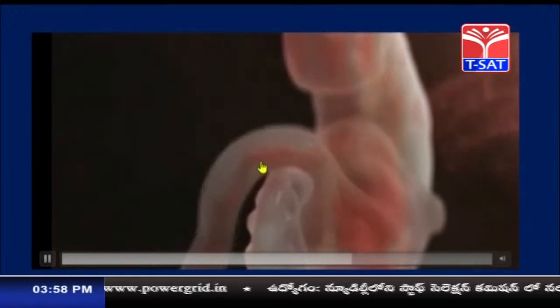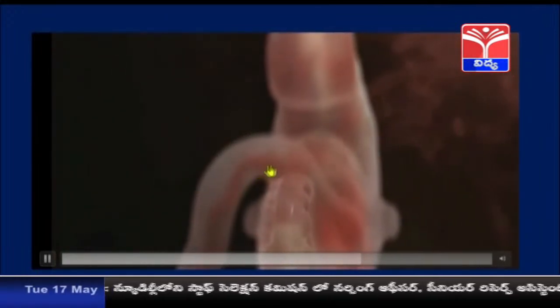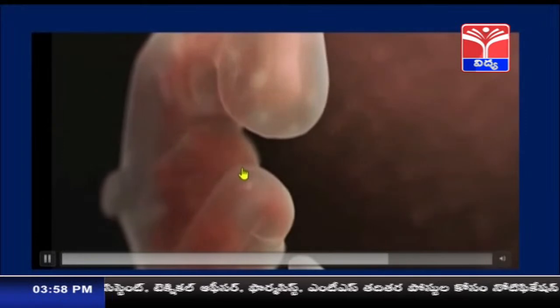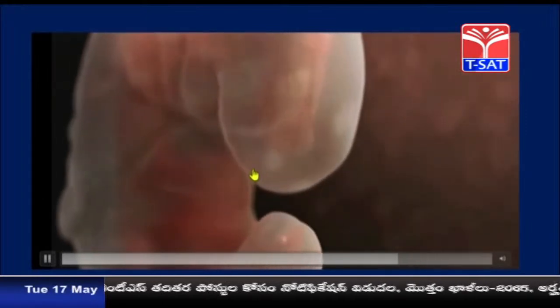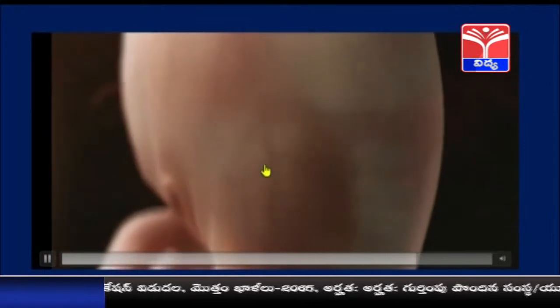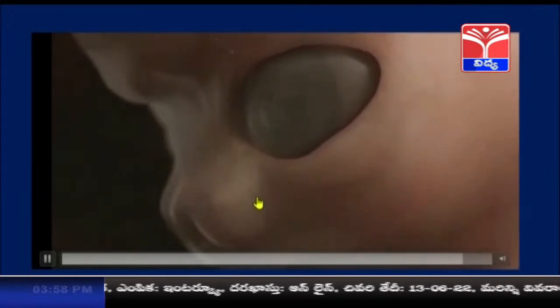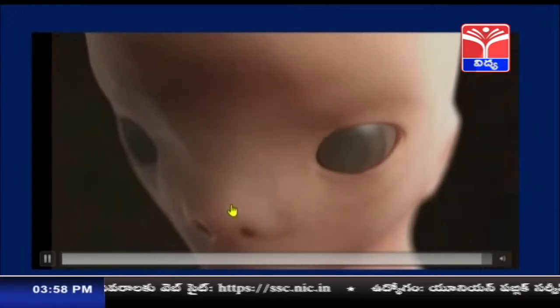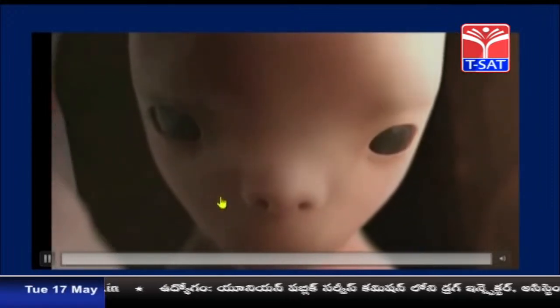You can see, children, the slow transformation of the baby taking place here. The different organs and structures are being formed, and you can see organs such as ears, eyes and nose. Slowly like this, the complete baby is formed within the stipulated time, the gestation period, which takes nearly 9 months. So this is how the fetus develops in the mother's womb.